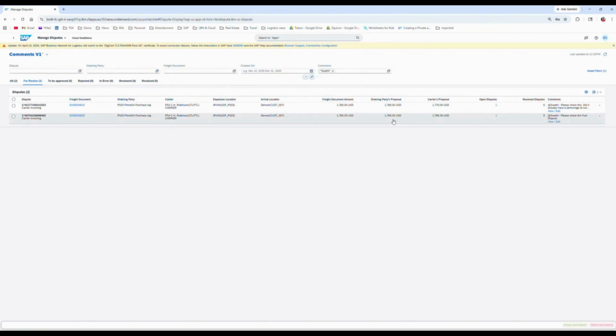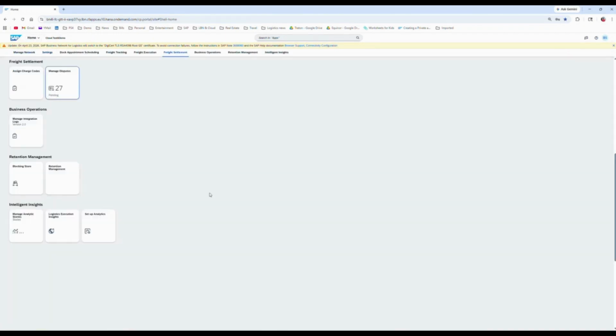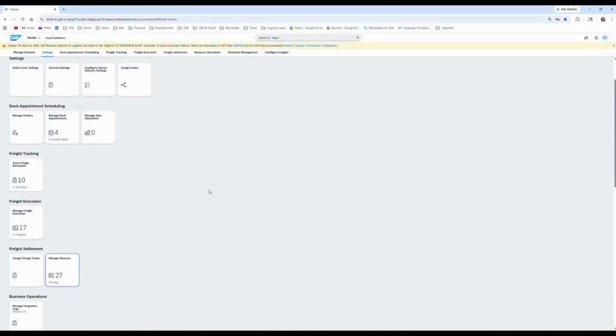So this is another simple process which many customers use, and this gives us the overall perspective of how dispute management can be handled in Business Network for Logistics. There are other scenarios too, but these are commonly used scenarios, right? One is from the dispute threshold perspective, if it is outside the tolerance and multiple levels of approval are required, or it is just a reassignment of the dispute by a central administrator.